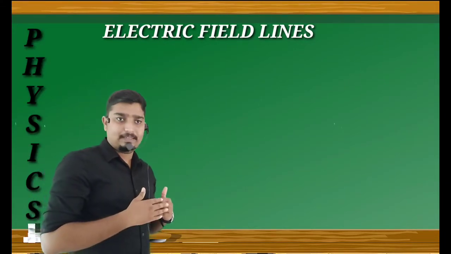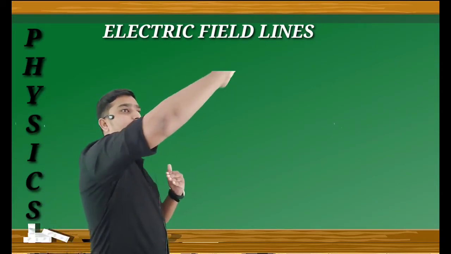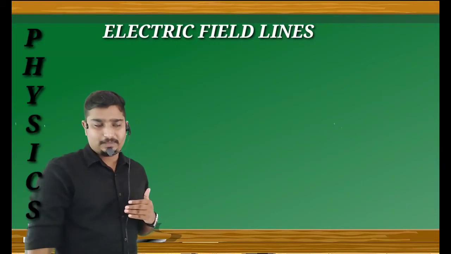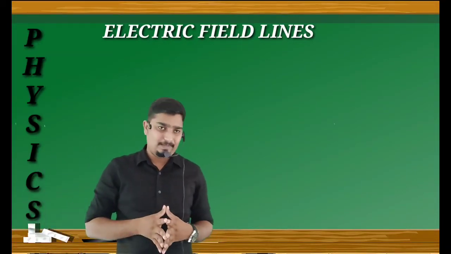The lines go away from the point charge.